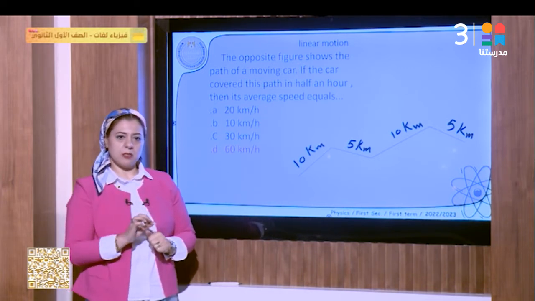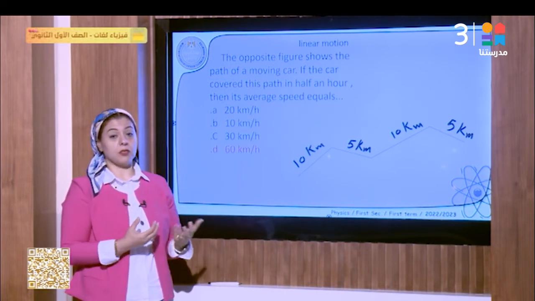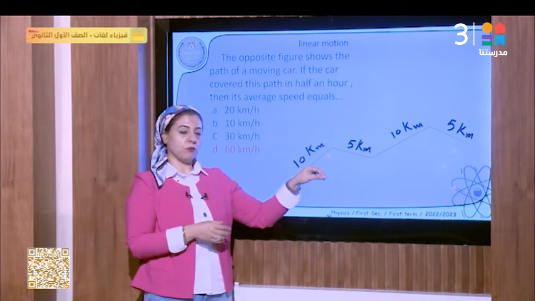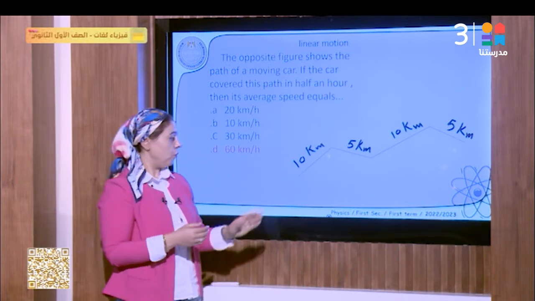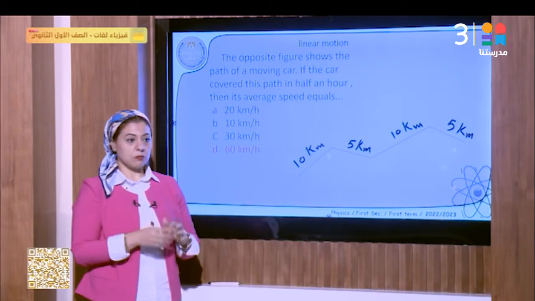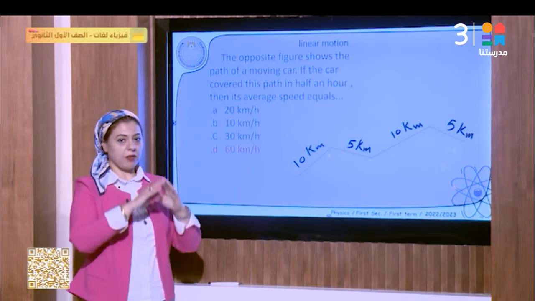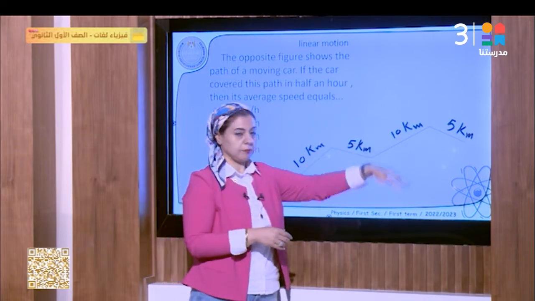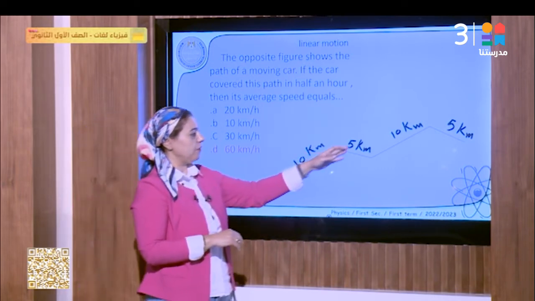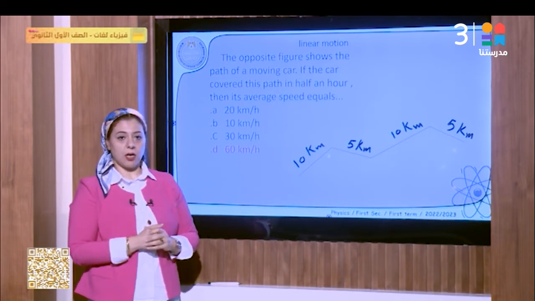Average speed means the ratio between the total covered distance of the object over the total time. But we don't directly have the total distance that the car moves. Okay, but we have the total time. We can add all these distances together to find the total distance, because by definition distance is the length of the path of the motion. طب هو فين ال path of motion عندي؟ مشيت كده وكده وكده وكده. تمام؟ فهنجمع, we will add the whole distance: 10 plus 5 plus 10 plus 5, which is equal to 30. This is the total distance over the total time, which is half an hour.